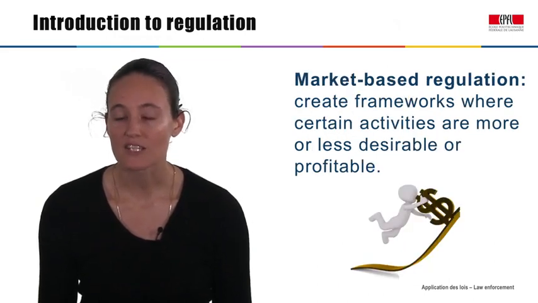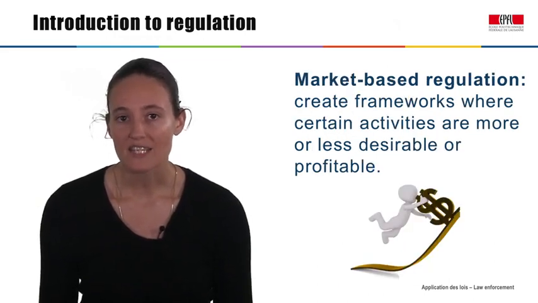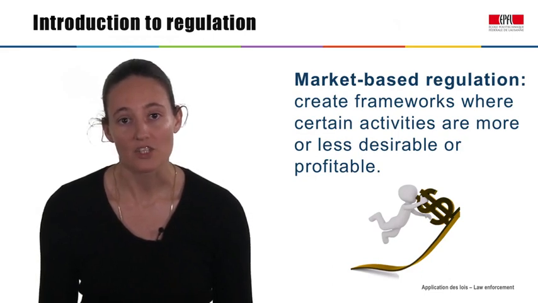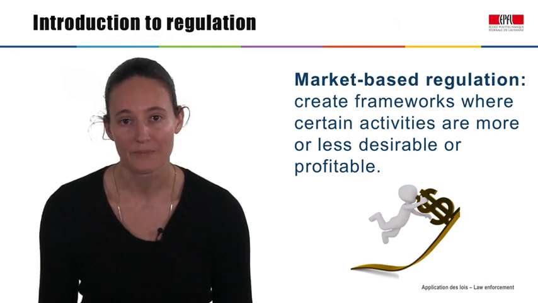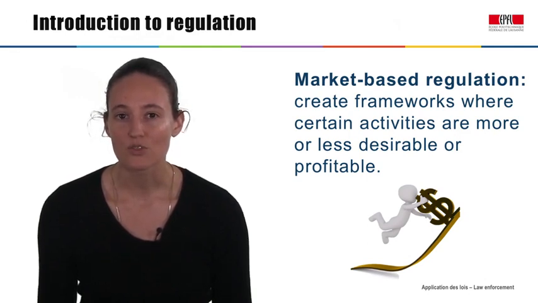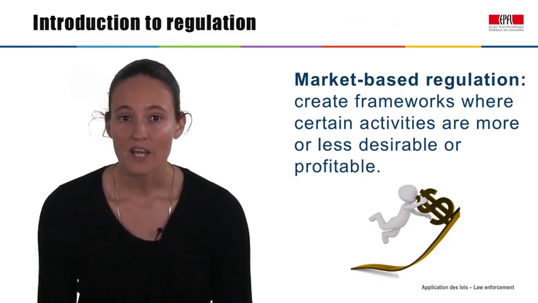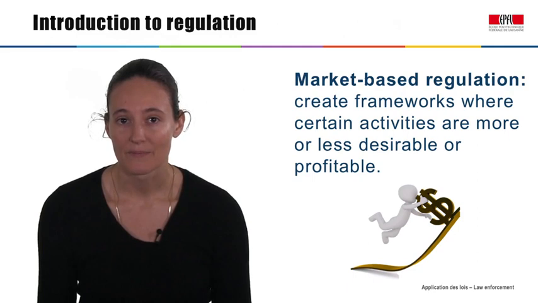Market-based regulation operates differently. It tries to create enabling frameworks or market conditions where certain activities are more or less desirable or profitable. Market-based regulation can use tools like subsidies and taxes, or tax breaks. Tradable permits are also considered a type of market-based mechanism.